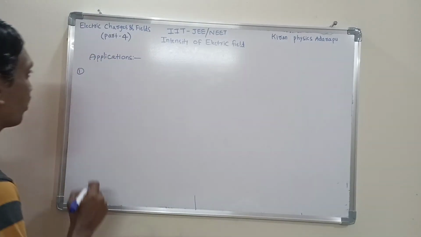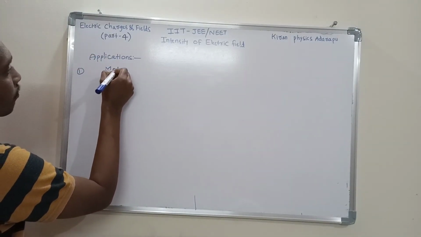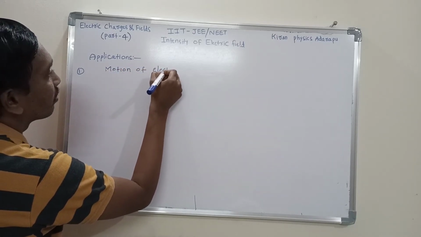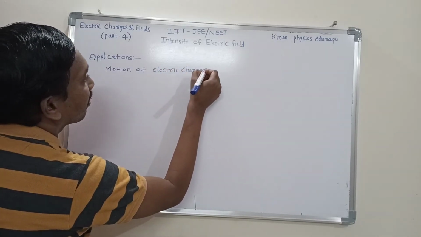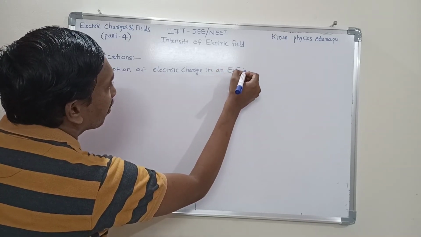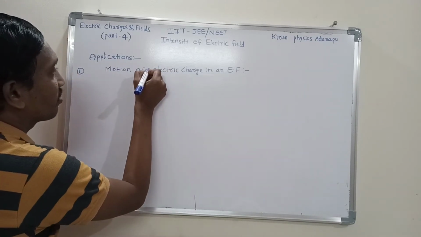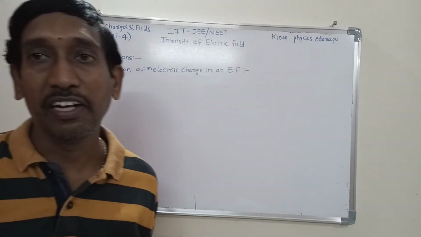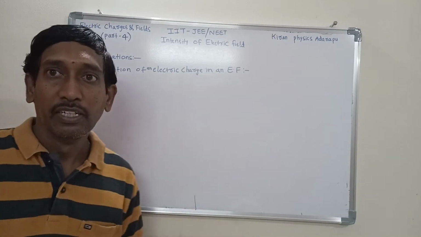The first application is motion of electric charge in an electric field. Here EF stands for electric field. Motion of an electric charge in an electric field. This is the first application. So listen to me.